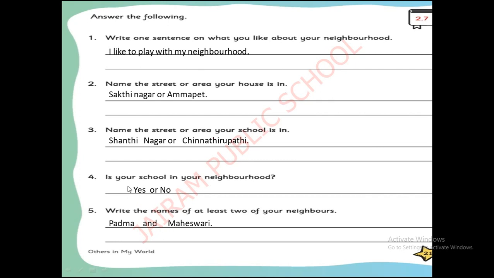Next question. Is your school in your neighborhood? Whether your school is close to your house? If it is close to your house, you can write yes. If it is far away, write no. Okay, good. Now write the names of at least two of your neighbors. You have to write your neighbor's name here. Okay. You have to complete this full page. Shall we go to the next one? Pass on to the next one.